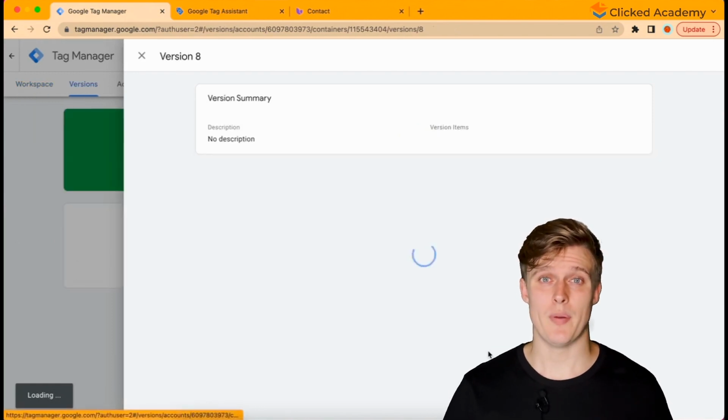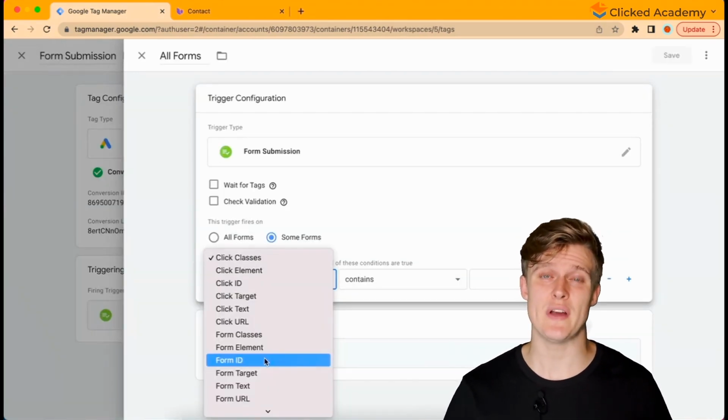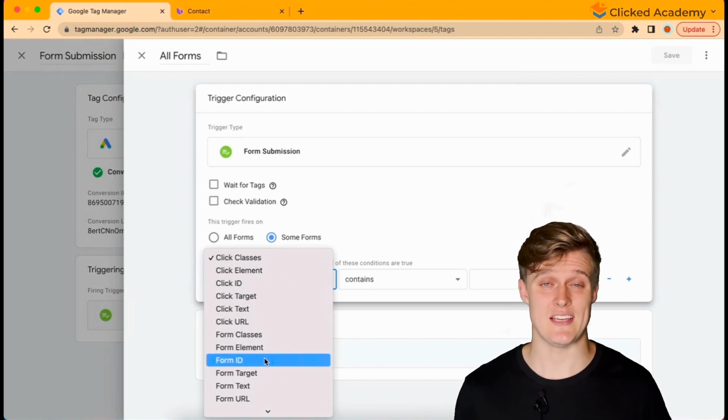Once it's done, publish it again and then retest it through the preview tool to make sure it fires properly. Now, this entire process can be very, very complicated, though don't worry, as it'll get easier over time. The most important thing to do is continually test the events in the preview tool.